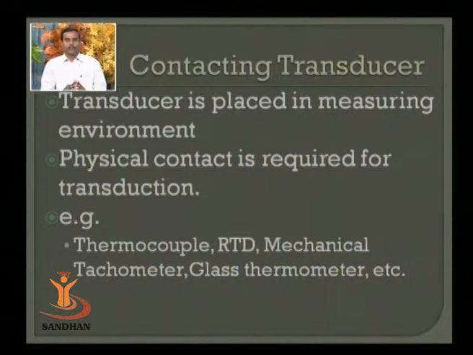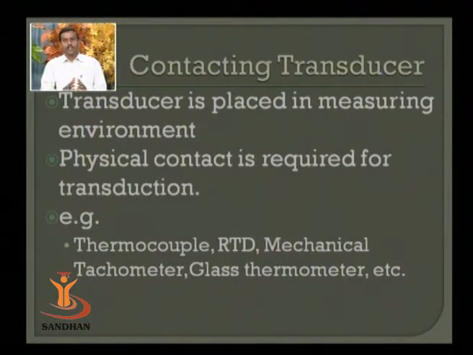For example, if I want to measure temperature with a simple glass thermometer, if you are suffering with fever, the thermometer is placed in your mouth. So that is basically making a contact of your mouth temperature, or under-tongue temperature, to the glass or the mercury bulb in the glass thermometer. So this is the basic phenomenon. If I want to measure certain physical properties, then you need to make the transducer in contact or in proximity of the environment where you are measuring it.